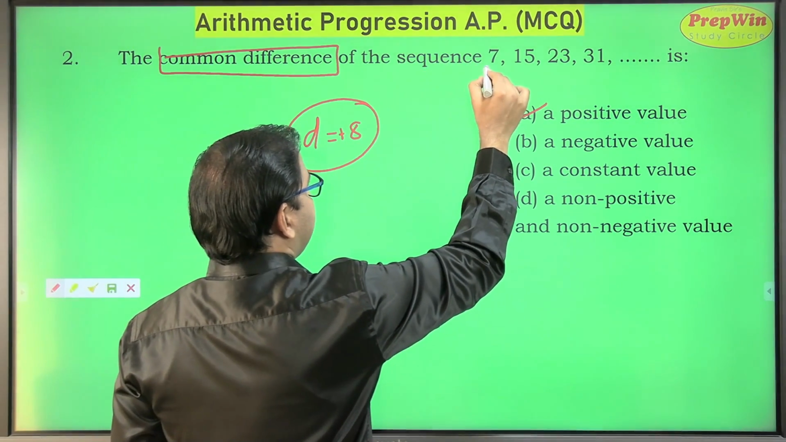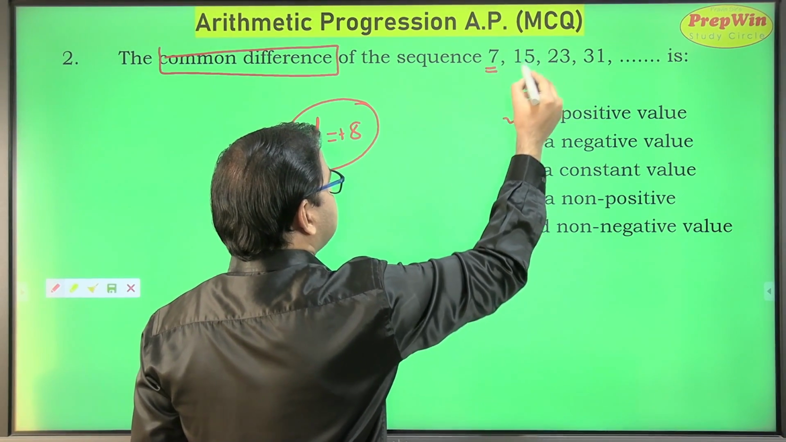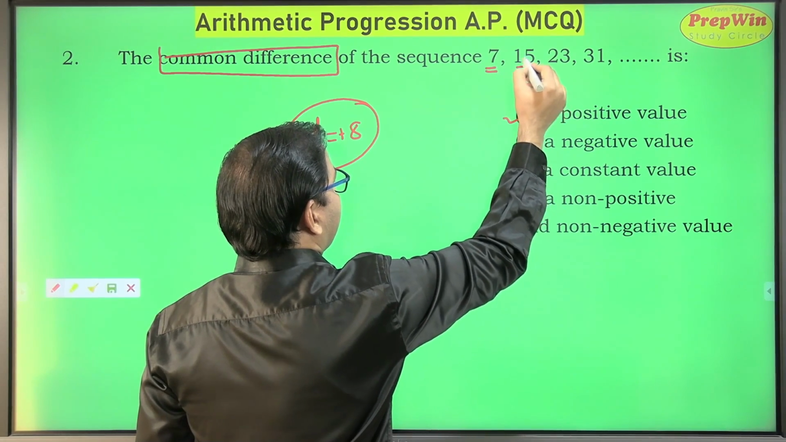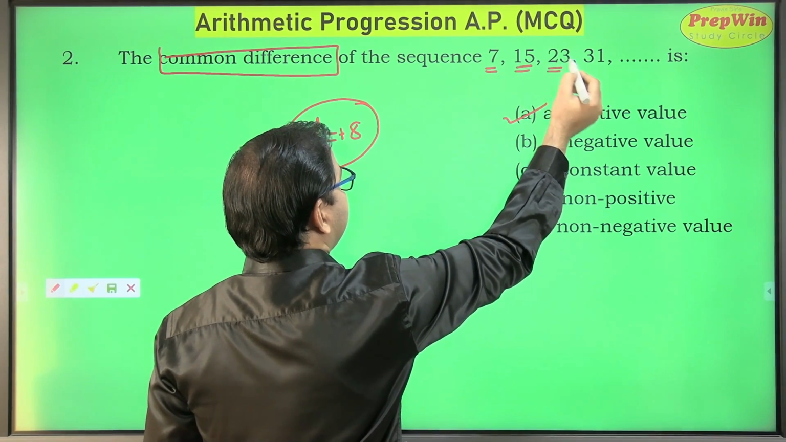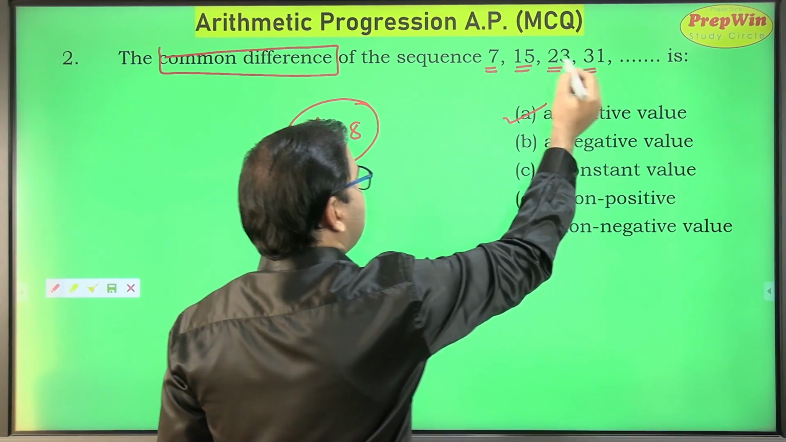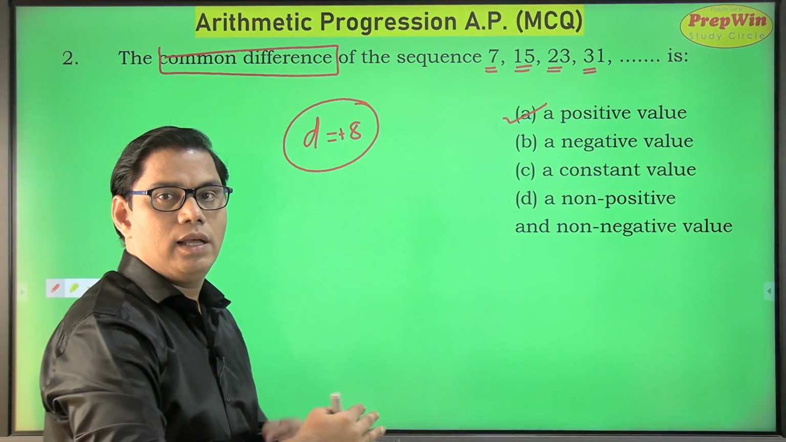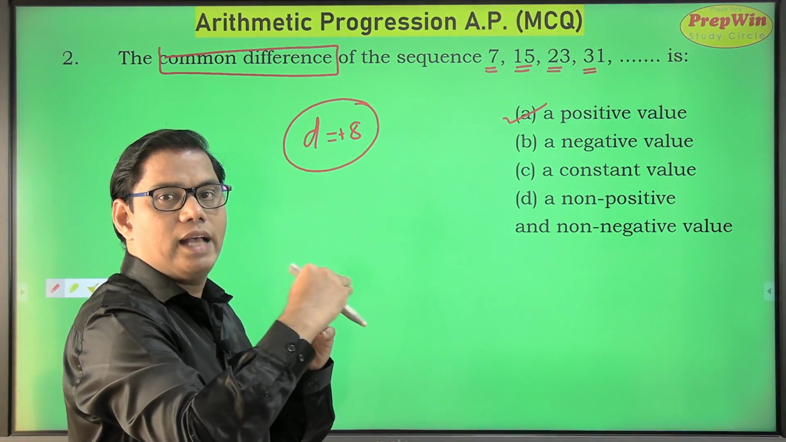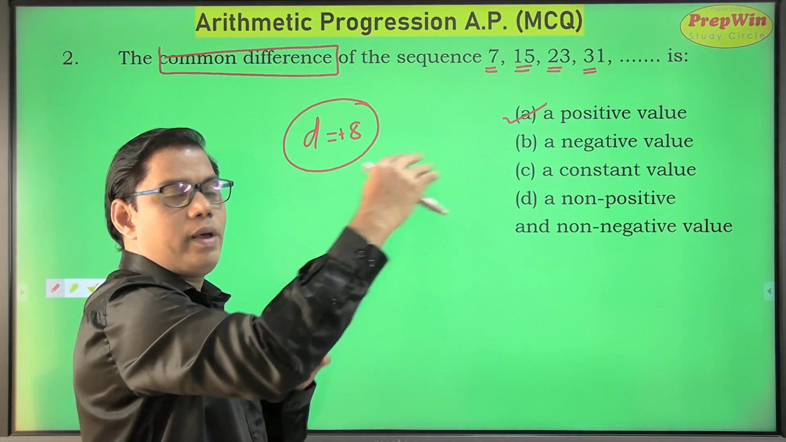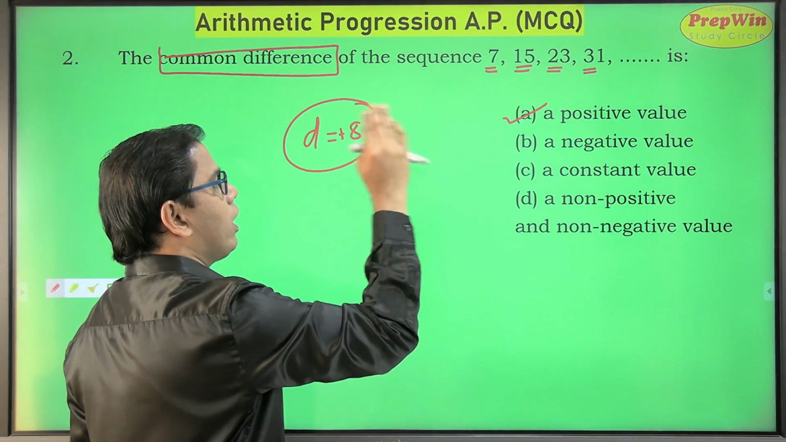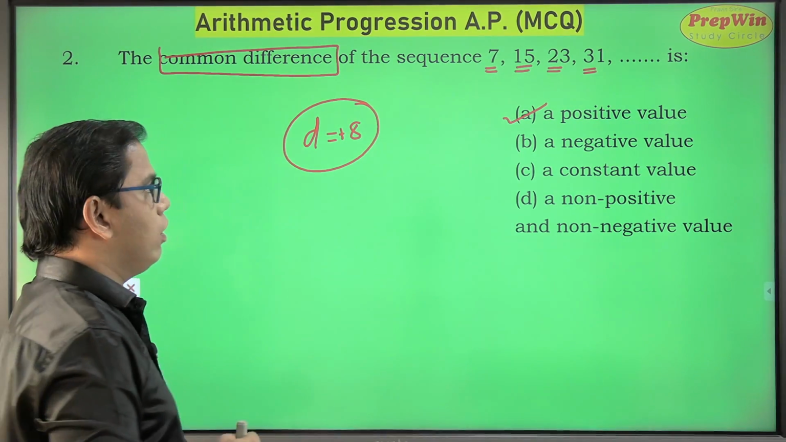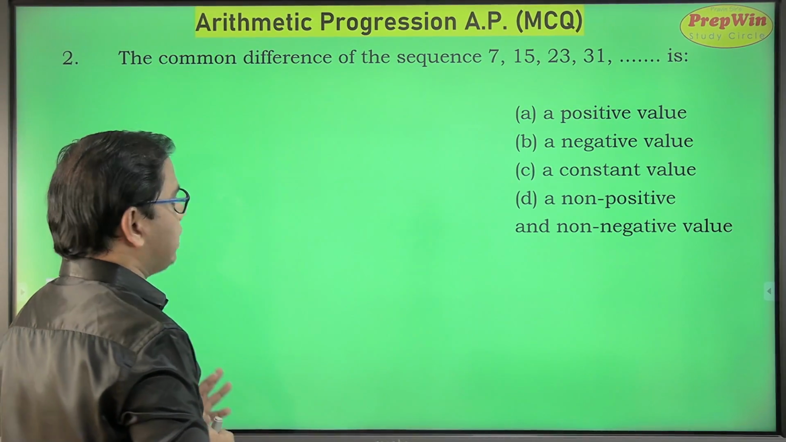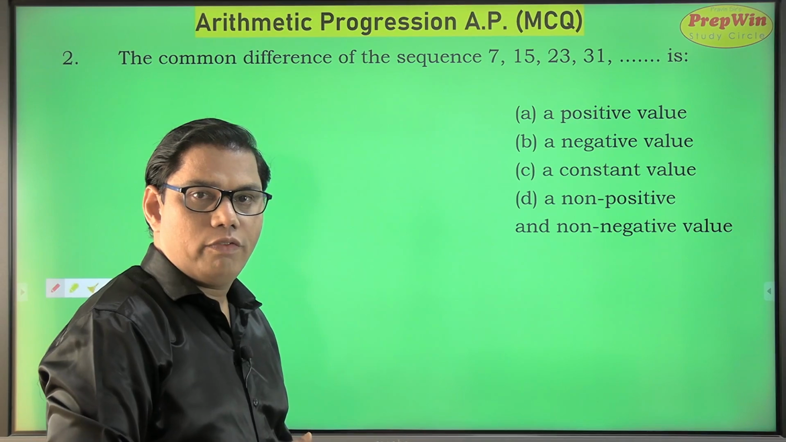So what I see is the numbers are in ascending order. The second number 15 is bigger than the first, 23 is bigger than 15, 31 is bigger than 23. The numbers are in increasing order, ascending order, बढ़ते क्रम में है, so we can say that D or the common difference is a positive value. So this was my second answer. This was also very easy.